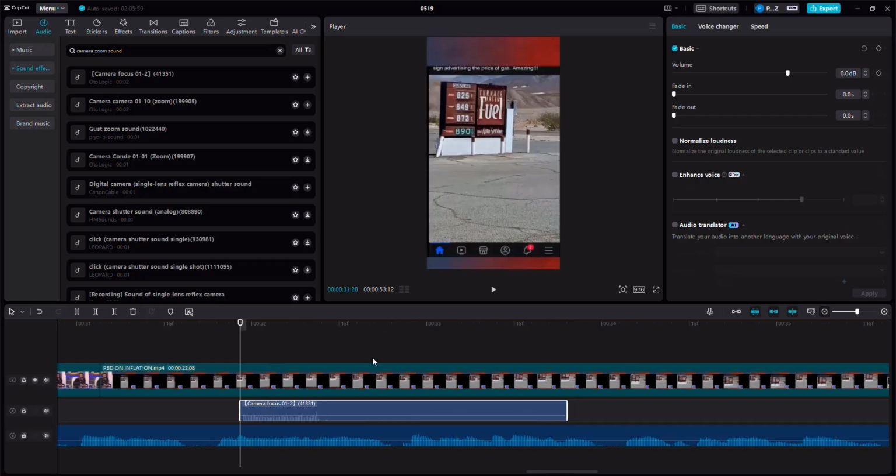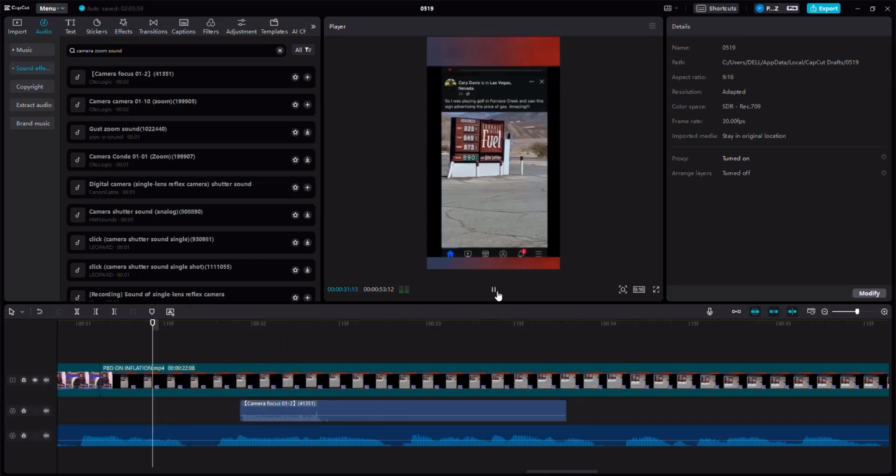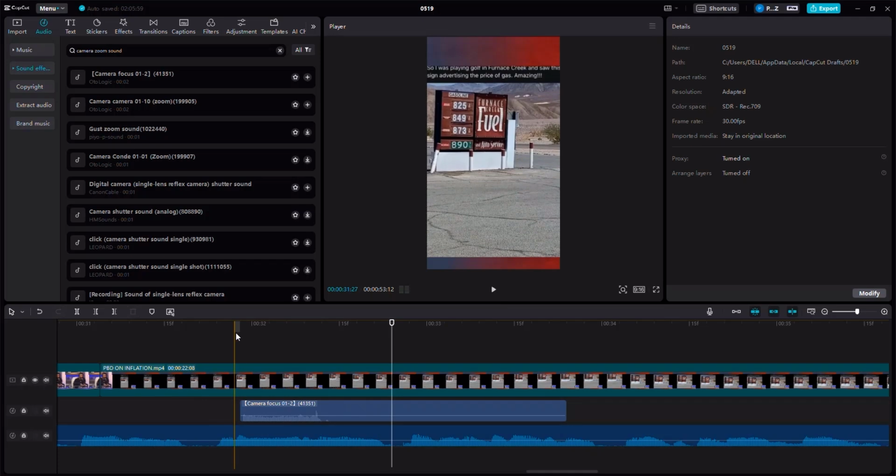And now if we listen up right now, it's going to be different. Listen up. Zoom in a little bit more. Okay, so that's a zoom.